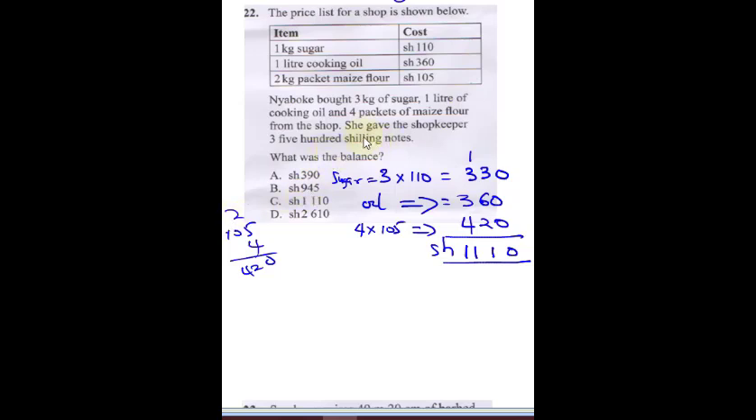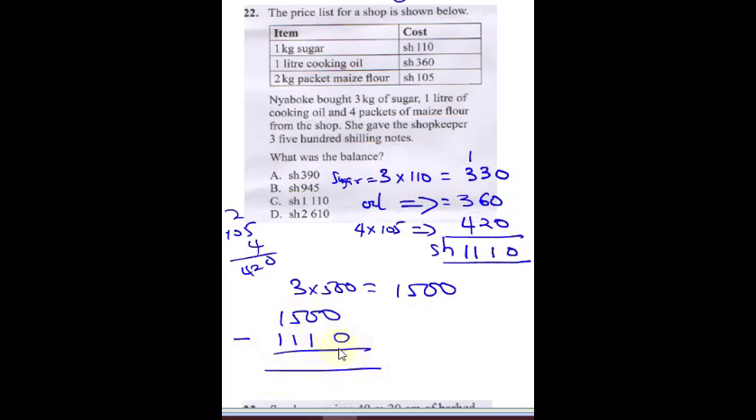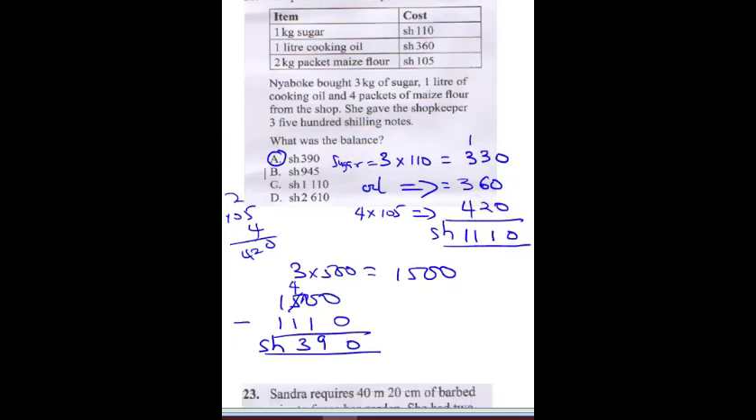So Yabako gave the shopkeeper 3 times 500 shillings, it's going to give us 1,500. So we want to get his change, so we're going to do a subtraction, minus 1110. So this is going to be 0 minus 0 is 0. 5 cannot go. You borrow 1 and you put 4 here and put that one here. So this is 10. So 10 minus 1, we're going to get 9, and 4 minus 1, we're going to get 3. So the final answer is going to be 390 shillings. So the correct answer there, it's going to be option A.